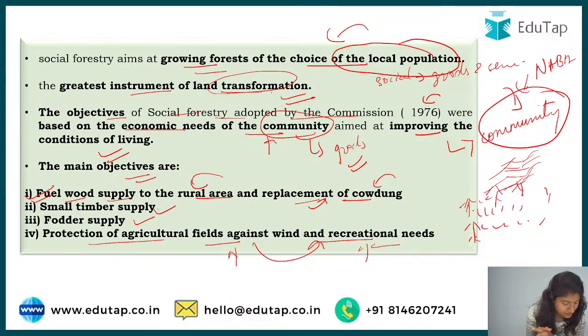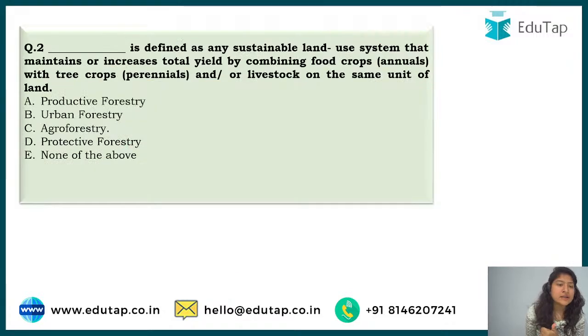Then Gyanendra said, alright, before starting let's just read the second question. There is again one definition here, that is defined as a sustainable land use system. Here we use the land in a sustainable way, meaning using it in such a way that we can use it for a long time, that maintains or increases total yield by combining food crops and trees.